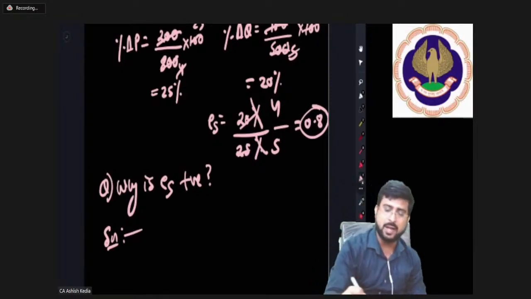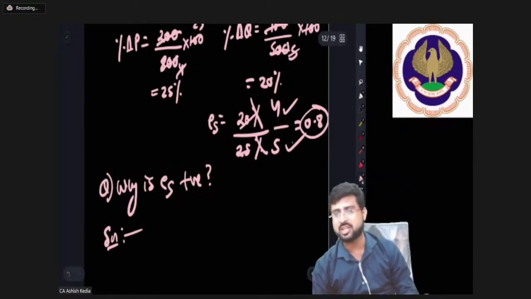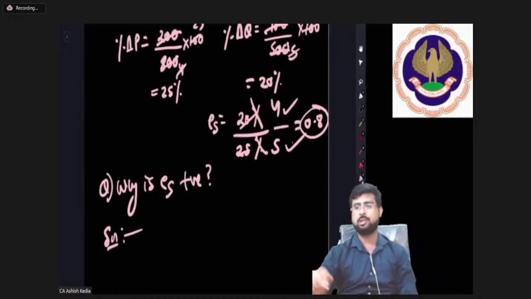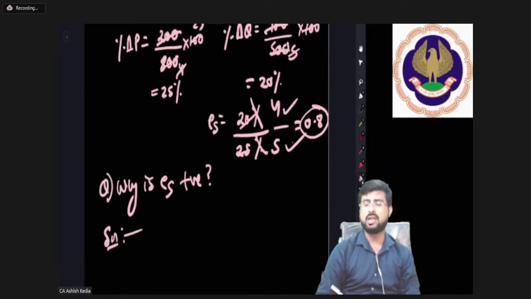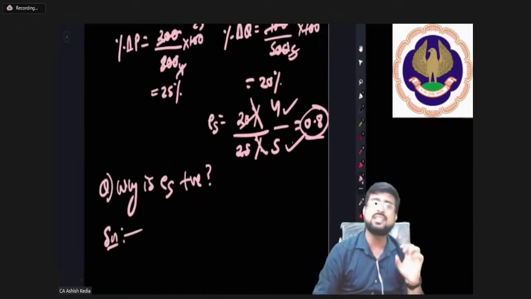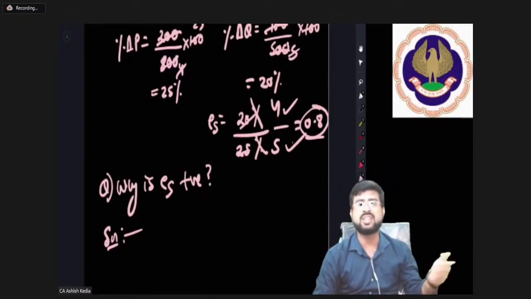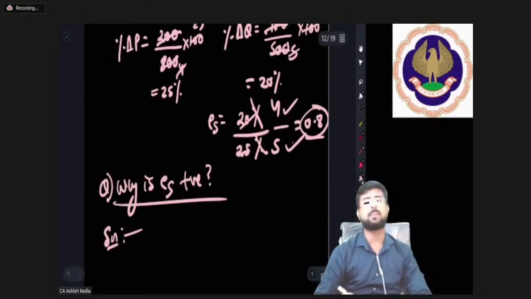Always remember supply: quantity above, price below. Otherwise, it will be a mistake if you do the opposite. So why is elasticity 0.8? And don't put any percent sign in front of elasticity. Elasticity doesn't have any unit. It's 0.8 only. No percent, no units as such. Understood? So why is elasticity of supply positive?